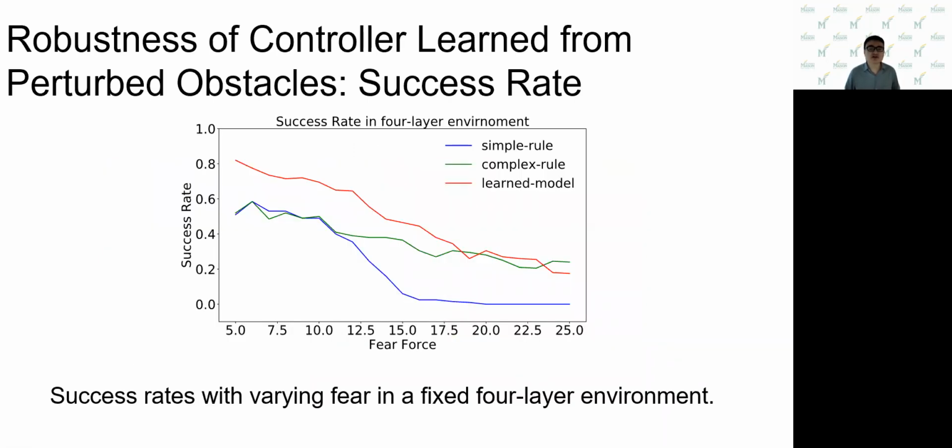We also conduct experiments for robustness of the controller learned from perturbed obstacles. We create the 4-layer obstacle environment with 4 gaps. Here, the obstacles are fixed. The figure shows the success rates with varying fear force in these environments. When the fear force coefficient is small, the simple rule and the complex rule methods share similar success rates, but our method performs better. When the fear force coefficient is larger than 10, the complex rule method outperforms the simple rule method because of its more advanced policy. Our controller has a similar result to the complex rule method.